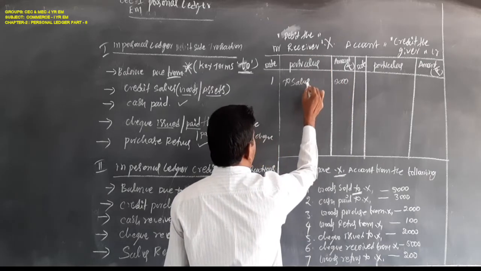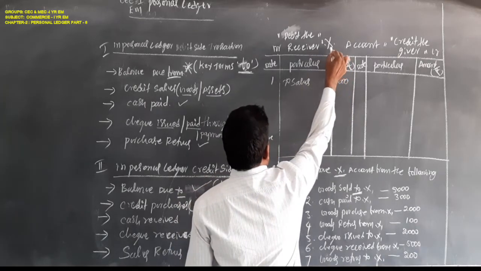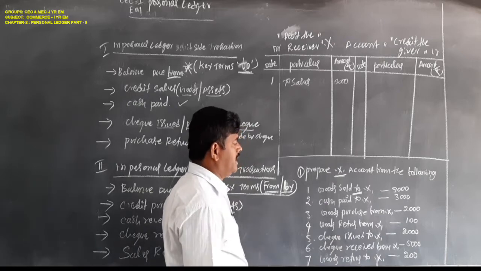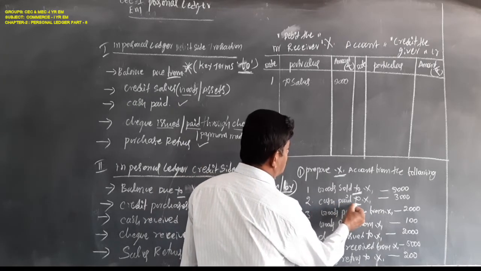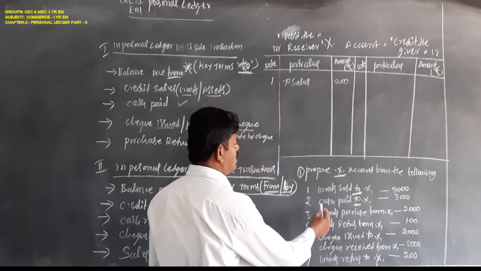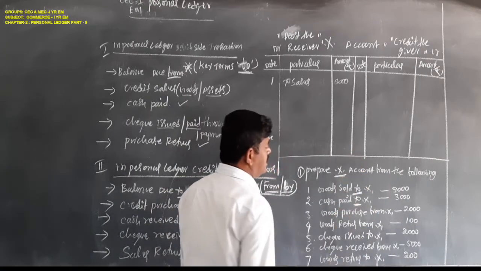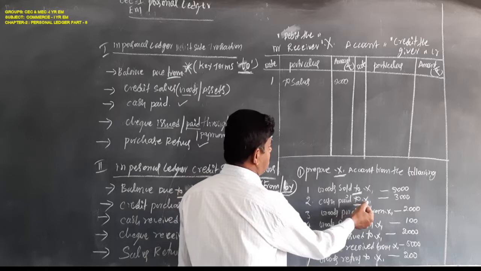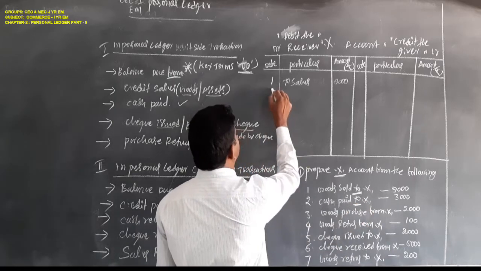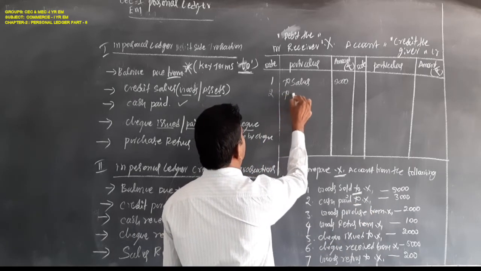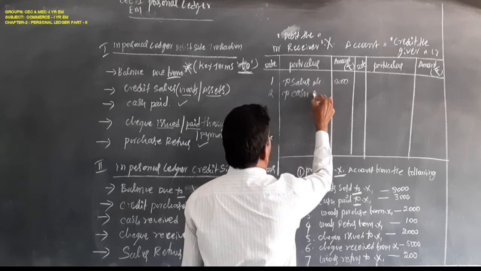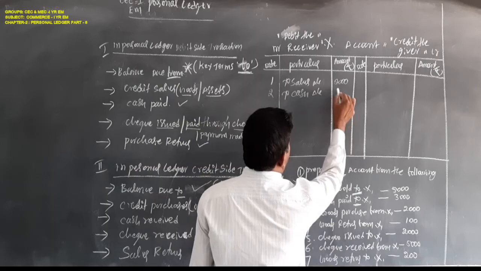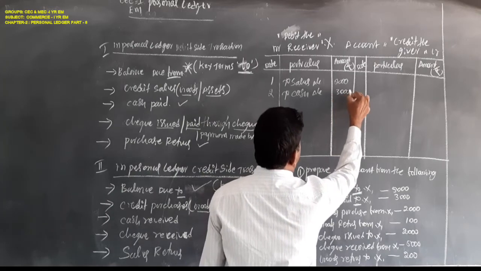Next, cash paid to X. Here also key term. As per this transaction, X is the receiver. So second one, to cash account. Amount is 3,000 rupees.